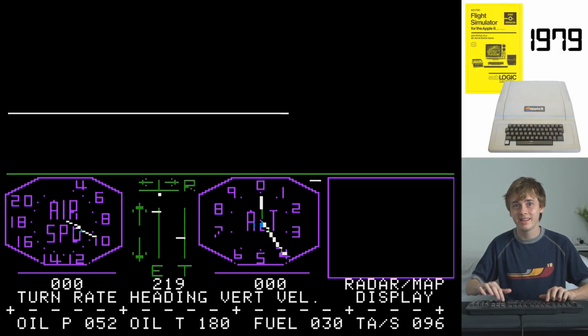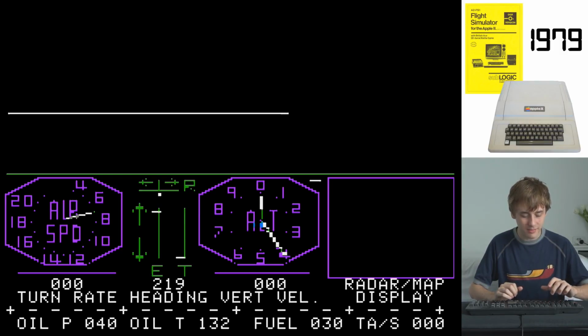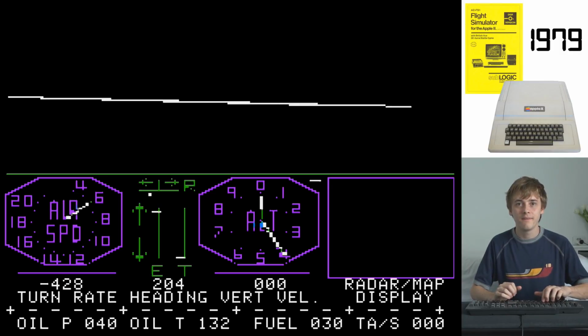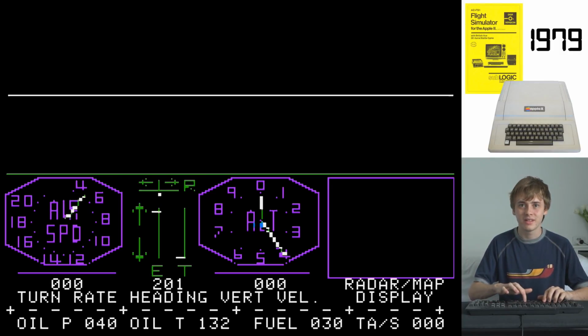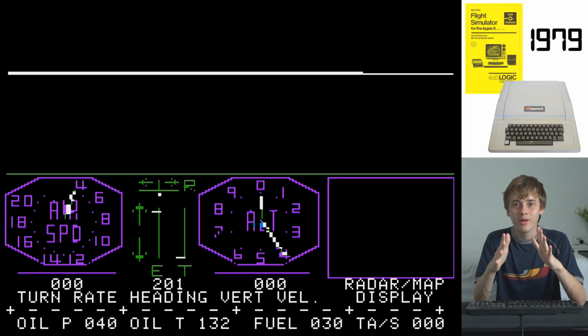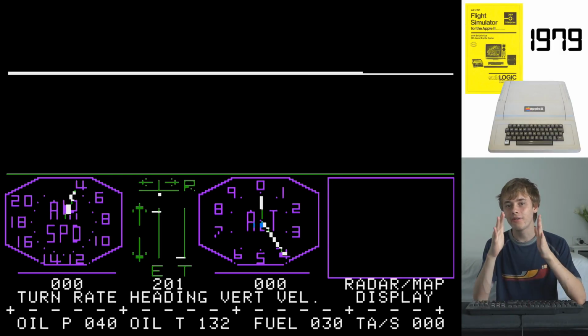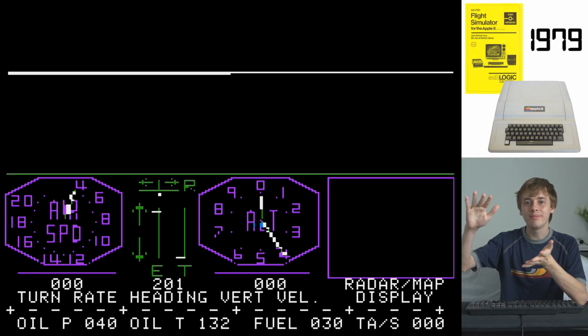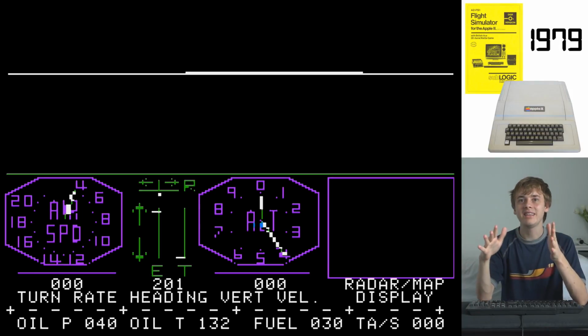We have landed. I don't think we really landed. We landed like in the middle of a field or something. But we have landed now. Brake. And there we go. We have officially taken off in a plane, seen some mountains, and landed in the middle